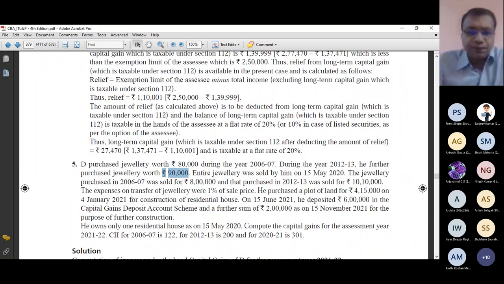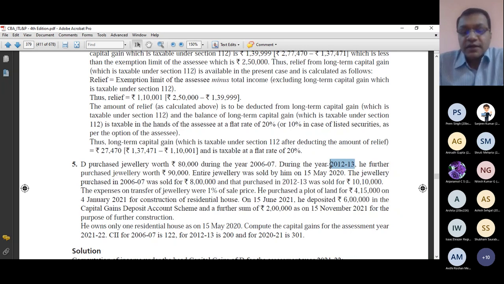What is the cost? So what is the cost of acquisition? There are 8 categories of determining cost of acquisition. Category 1 is related to goodwill, trademark, patent. Category 2 is related to shares. Category 3 is related to those long-term capital assets covered under section 112 which have been acquired before 1st Feb 2018. Category 4, liquidation, not in our course. Category 5, subdivision, not in our course. Category 6 is when capital assets have been acquired before 1st April 2001. In this case, no, not acquired before 1st April 2001.